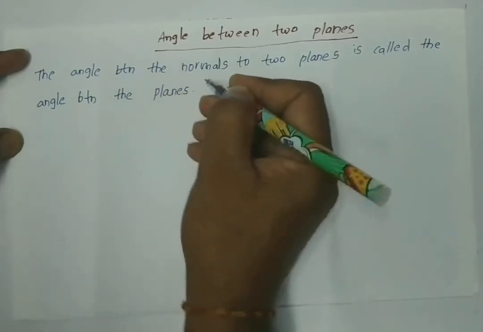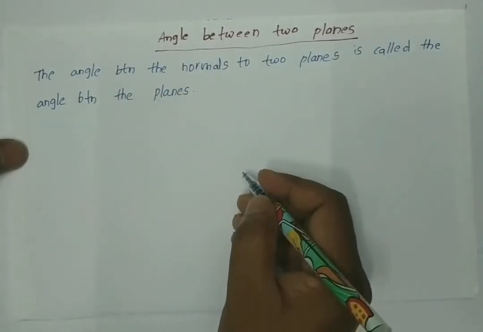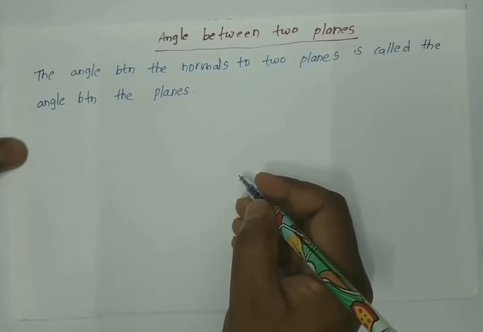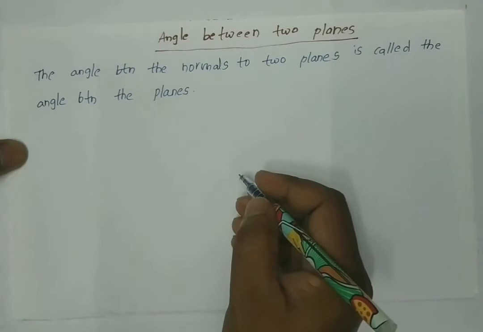The angle between the normals to the two planes is defined as the angle between the planes.